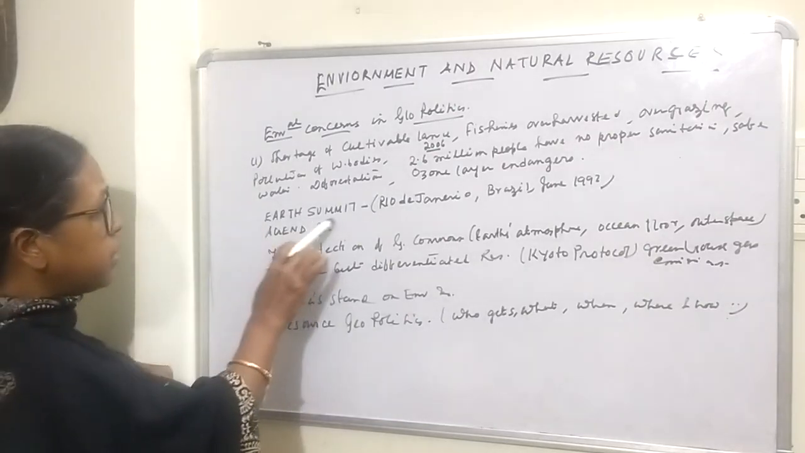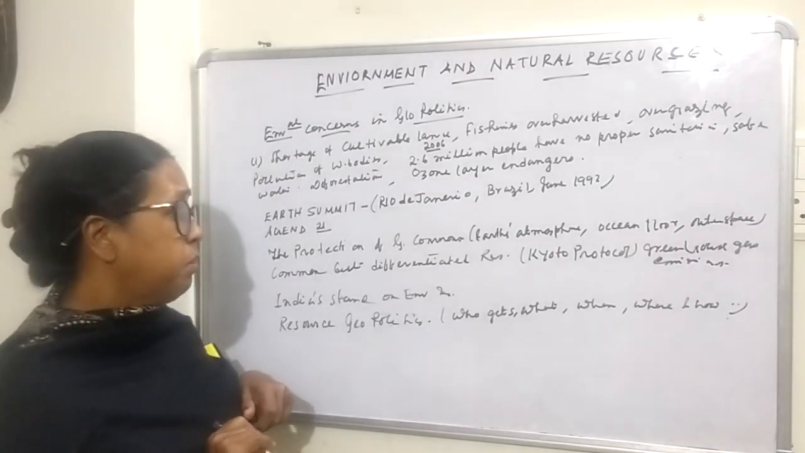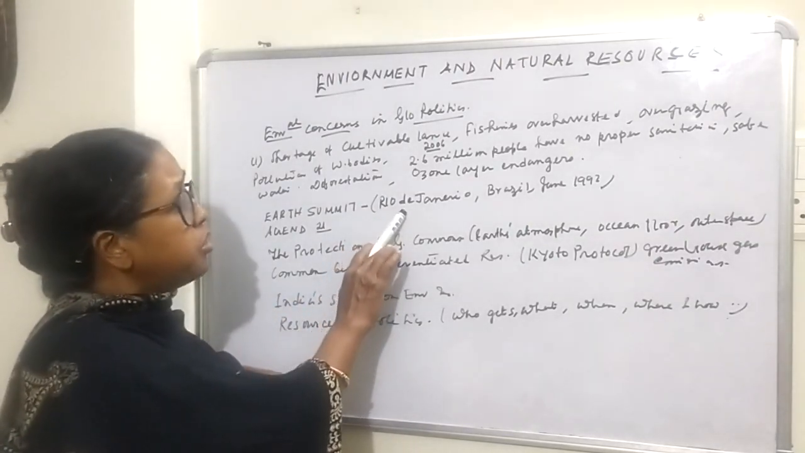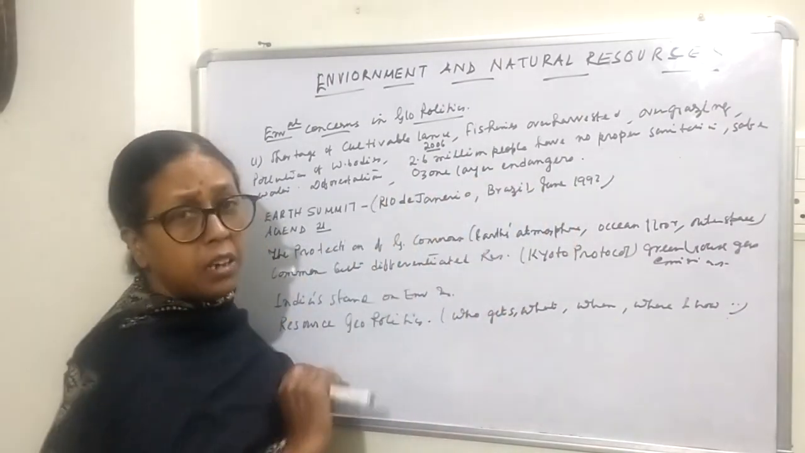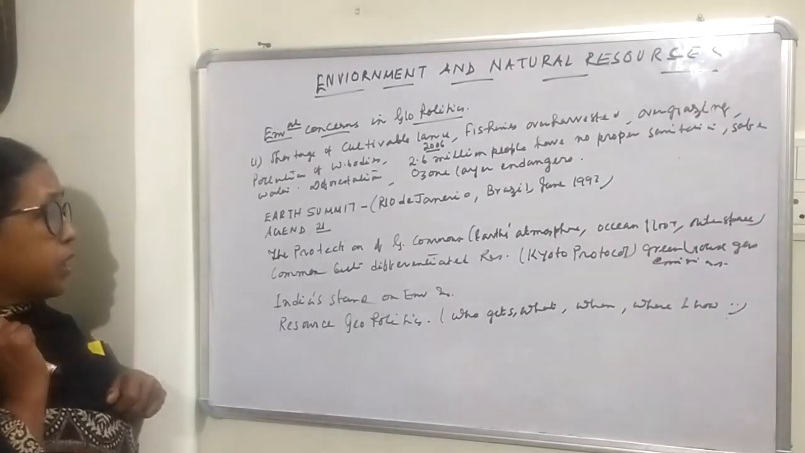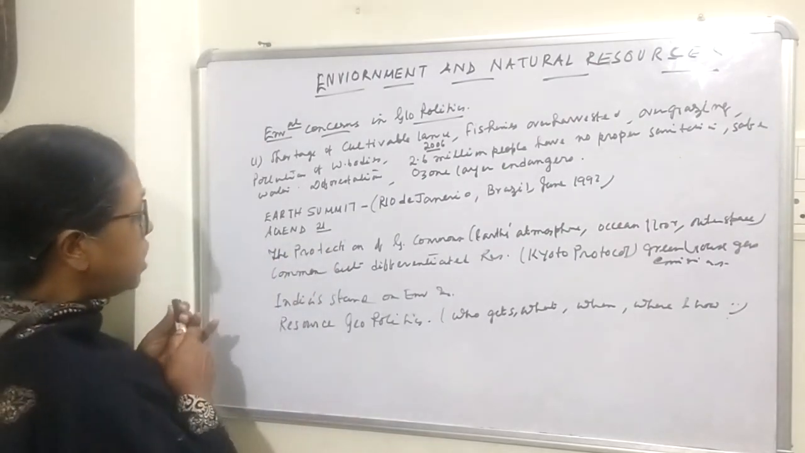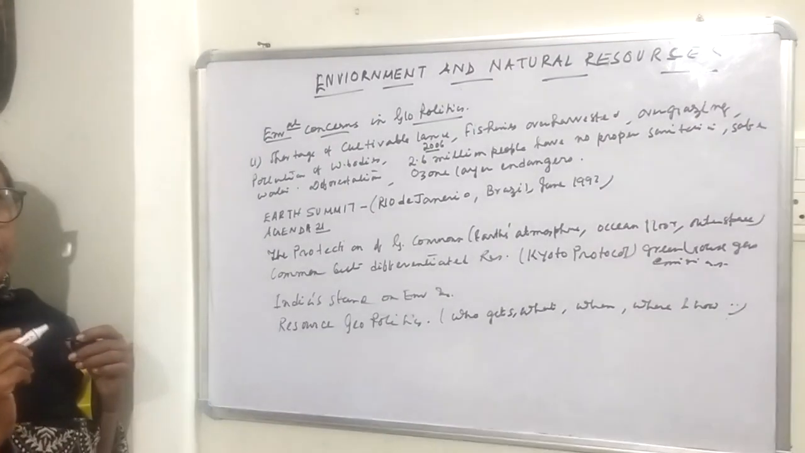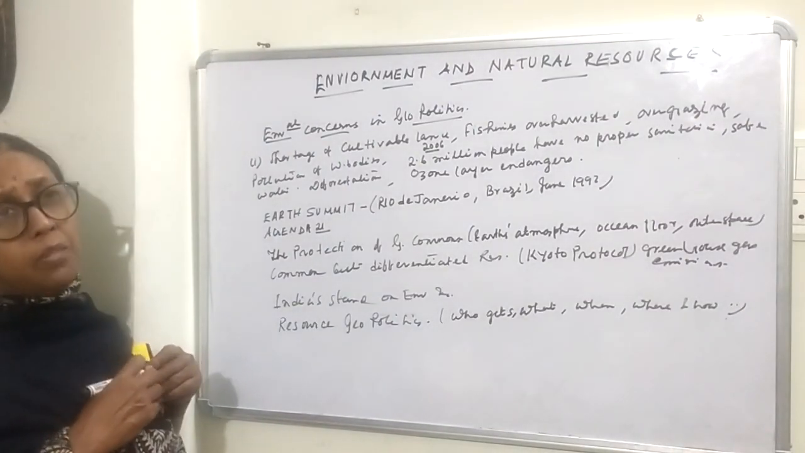Here I have mentioned the important summit, that one is known as the Earth Summit. A question may be there, where the Earth Summit took place. It took place at Rio de Janeiro in Brazil in June 1992, and it was a very important conference where they adopted Agenda 21. Agenda 21 means here they have adopted certain principles for sustainable development.